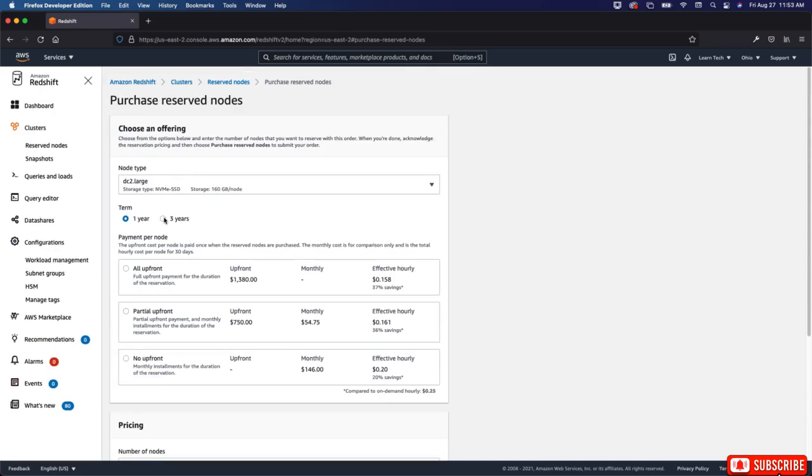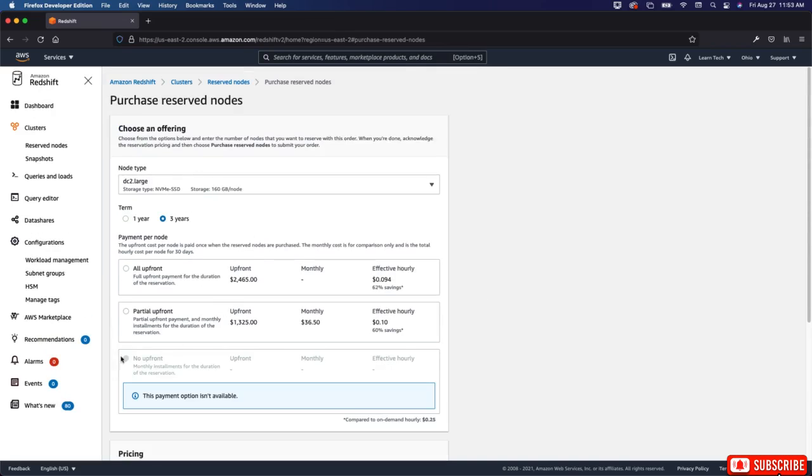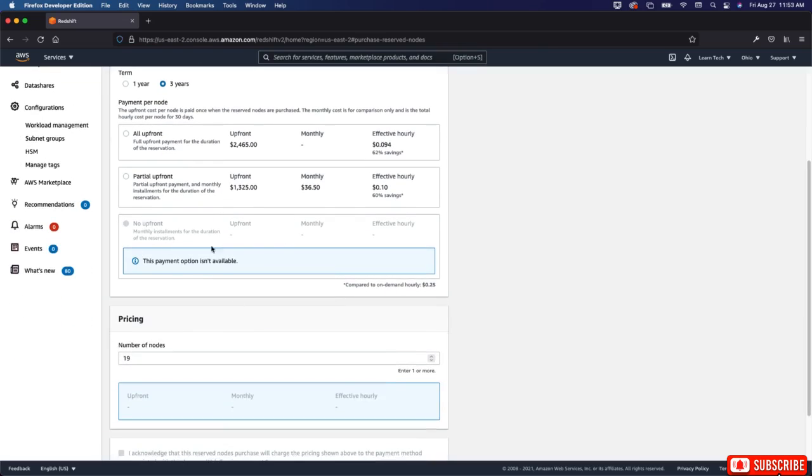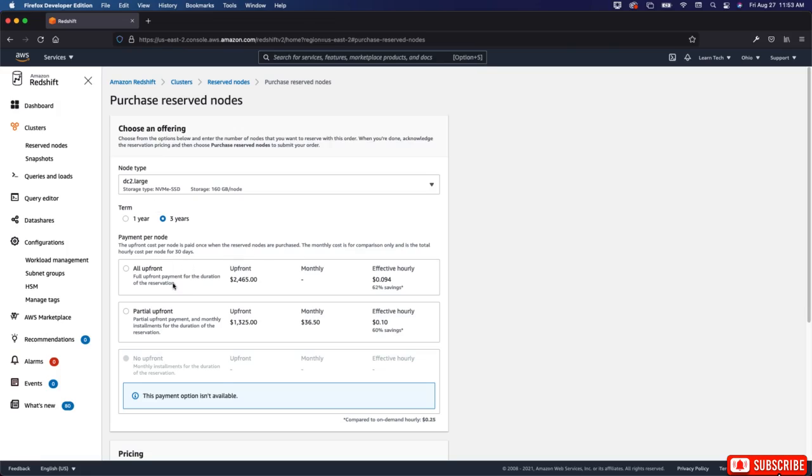Now you can sign up for 3 years, $2,465, not even a cent per minute because it's 0.094. Partial upfront, you can do $1,325, and the monthly rate is $36.50. It's 10 cents an hour. Okay, there's no upfront for the 3-year deal, so you can lock in this rate for 3 years. That's not a bad deal.